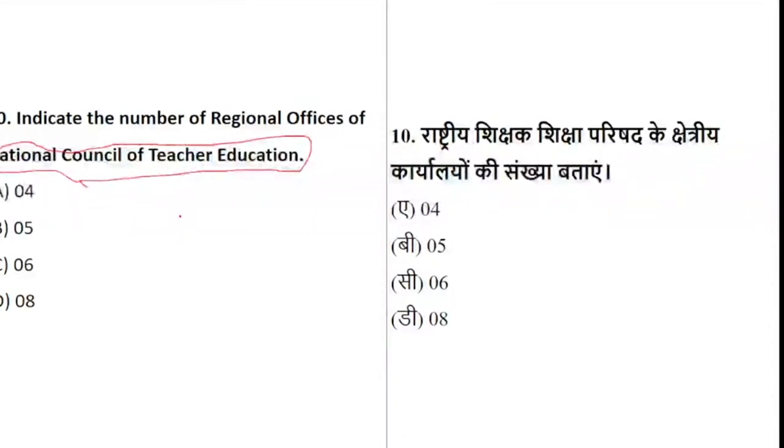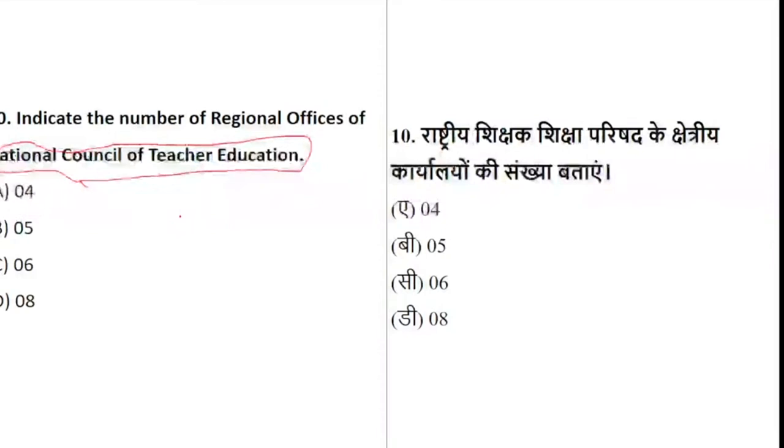Yes, okay. 10th is C, 10th is okay, 6. Okay, let's see. Others also can answer a little bit. The total number of regional offices of National Council, 10th is D8. Okay, fine. So let's see how many of you are right and wrong.